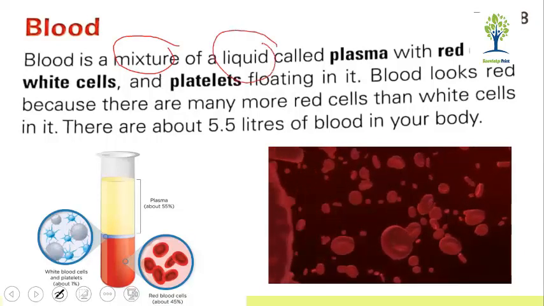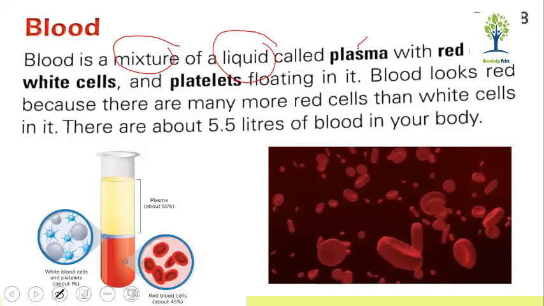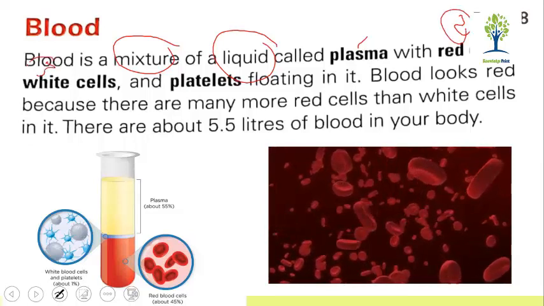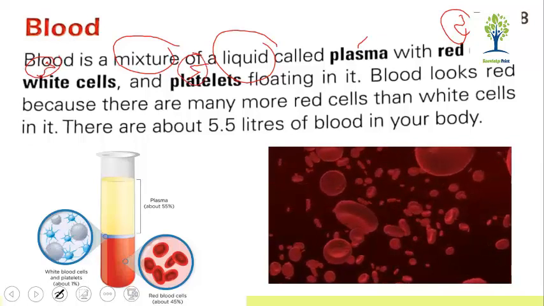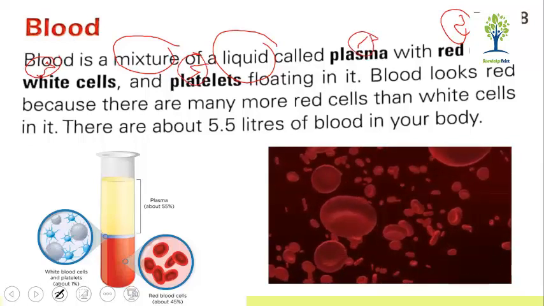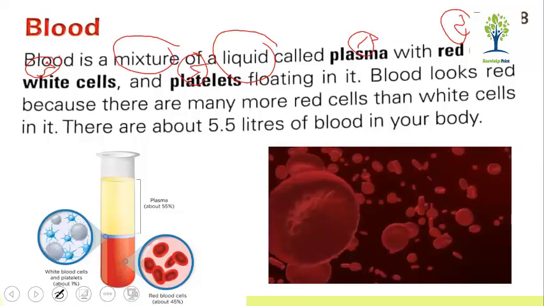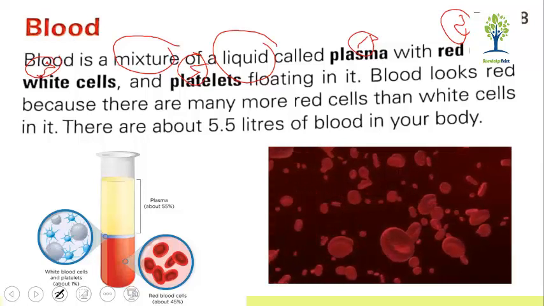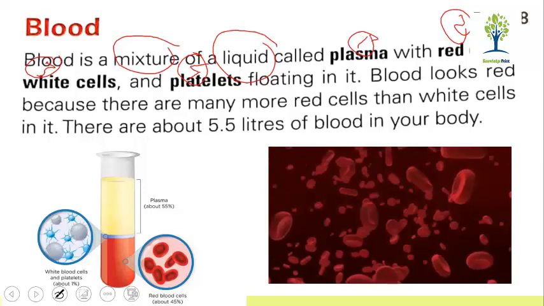Of a liquid. That liquid is plasma, red blood cells, white blood cells, and platelets. These four things are there in the blood. So blood is a mixture of a liquid, that is so-called plasma. That plasma has red blood cells, white blood cells, and platelets.